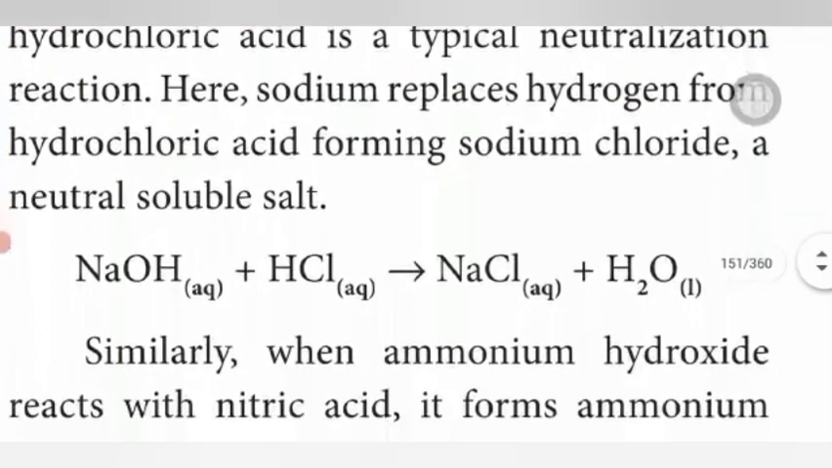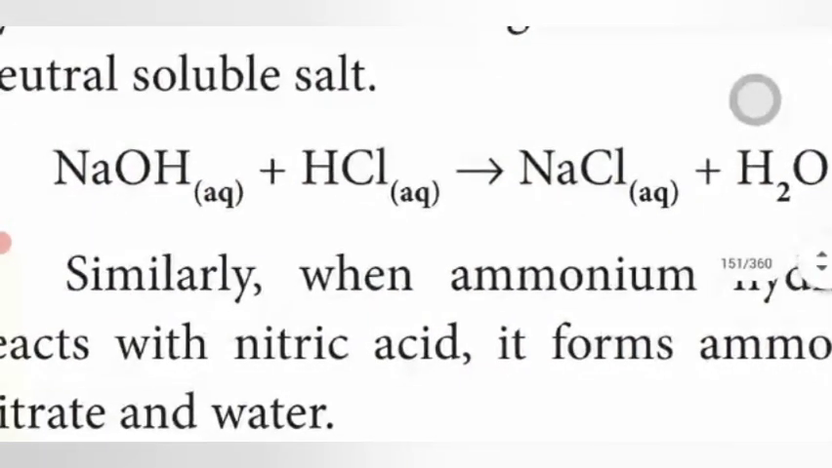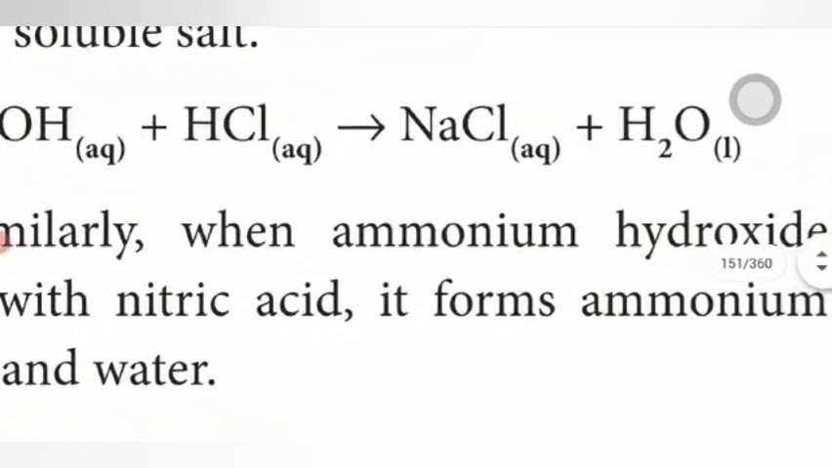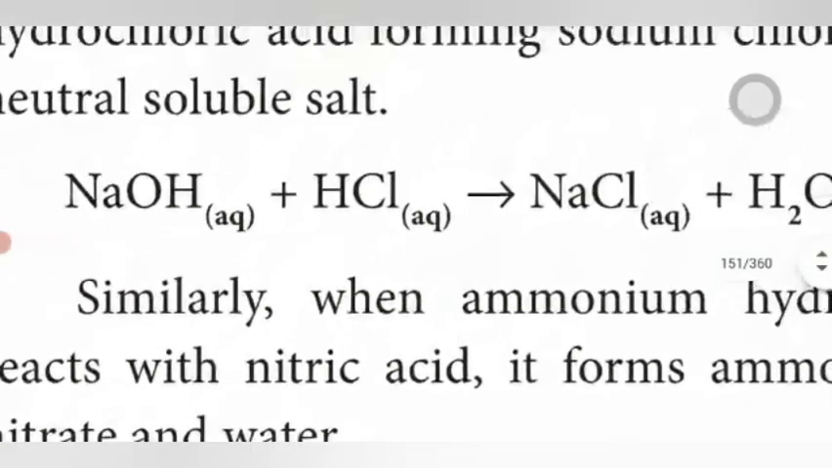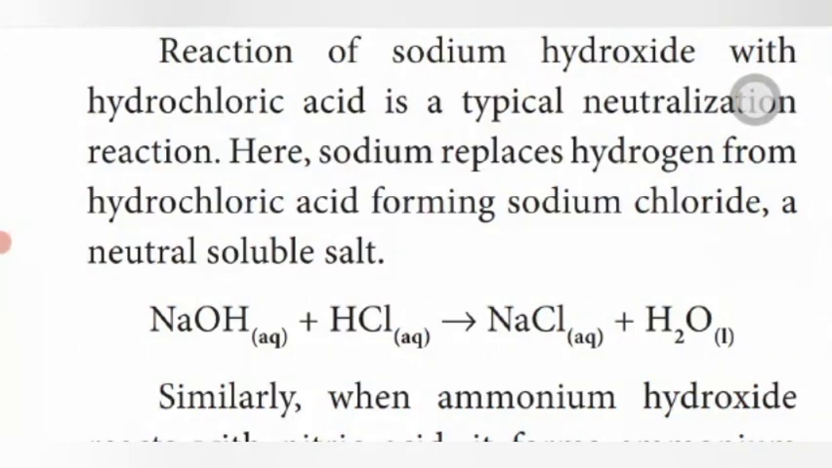For example, hydrochloric acid: HCl is an acid, NaOH is a base. This acid and base react with each other. Both are neutralized to give sodium chloride, NaCl, which is a salt, and H2O, which is water. This is a neutralization reaction. Every acid reacting with a base forms water and salt. This type of reaction is a neutralization reaction.